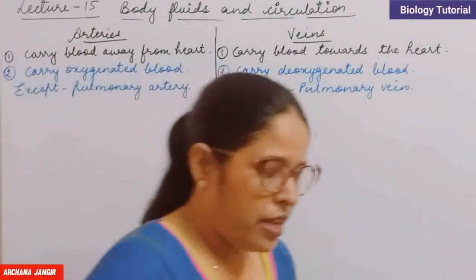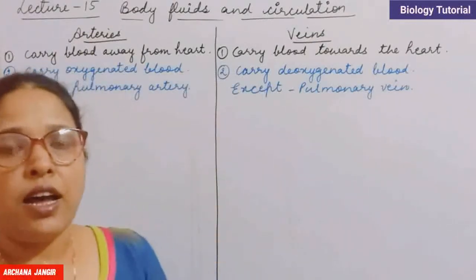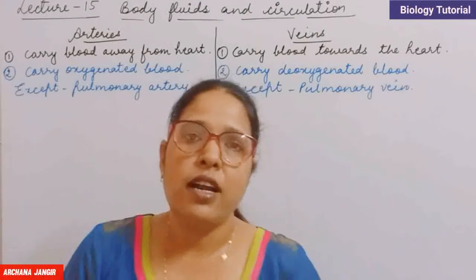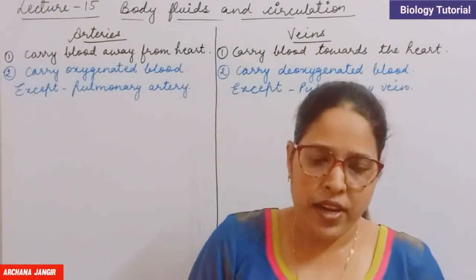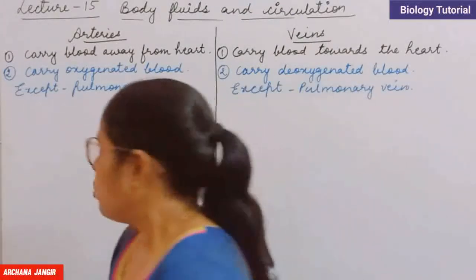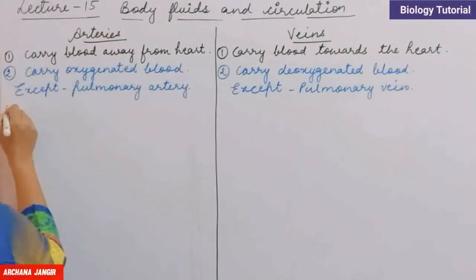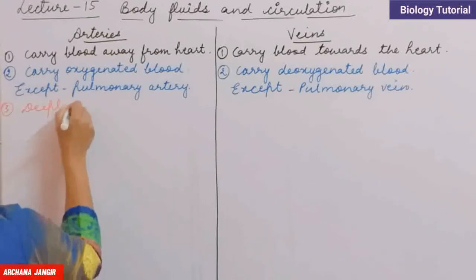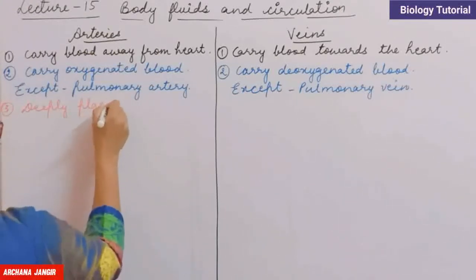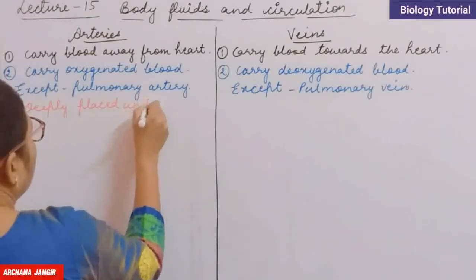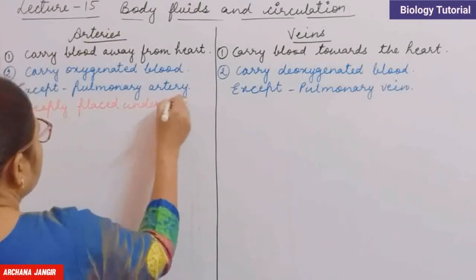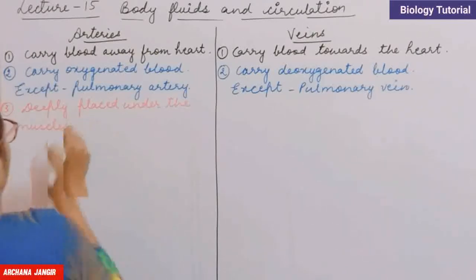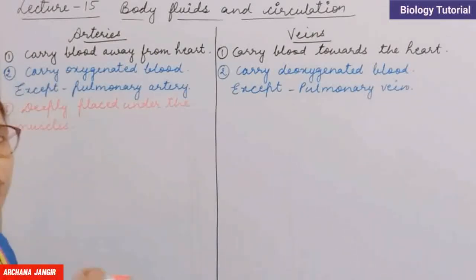The third one is arteries are deeply placed into the muscles, or these are deeply penetrated into the muscles. So here the third difference, these are deeply placed under the muscles. Exception is there, some arteries are also present superficially.